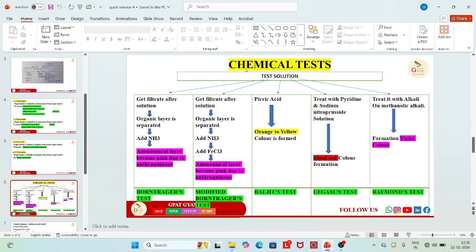And these are the chemical tests, as you know: the Borntrager's test, the modified Borntrager's test, Baljet's test, Legal's test, and Raymond's test also. Colors, please do remember the colors, and there are different kinds of tests for distinguishing different kinds of glycosides. Like for the steroidal glycoside, there is one kind of test. For distinguishing the different kinds of aloes, like the Curacao aloe, Cape aloe, Zanzibar aloe, and the Socotrine aloe, there are different kinds of tests. And for the Indian rhubarb, Chinese rhubarb, and Rhapontic rhubarb, there are different kinds of tests.